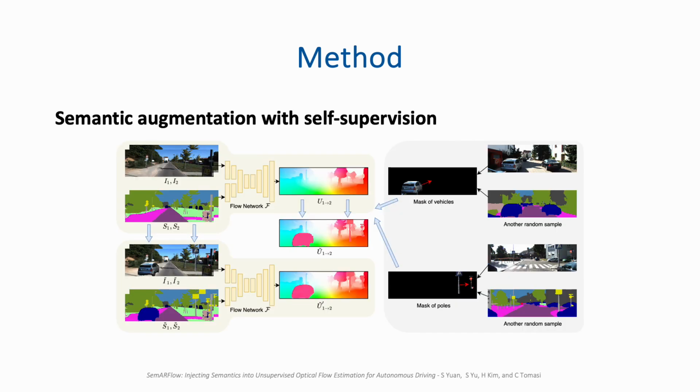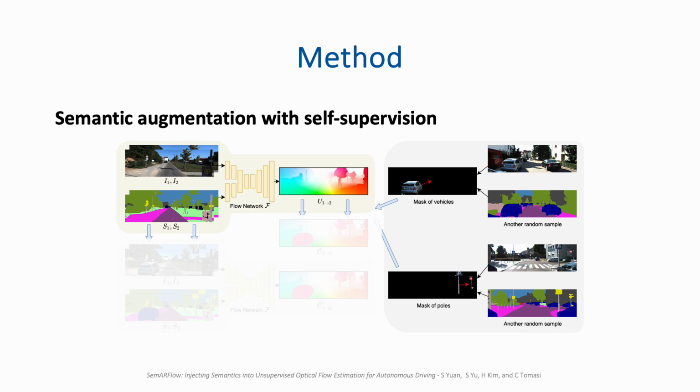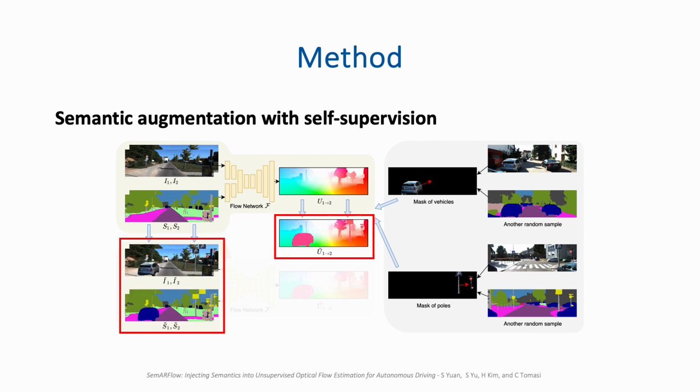To better train our network, we also propose a semantic augmentation module with self-supervision. Specifically, similar to ARFlow, we first estimate flow and compute photometric loss in the first forward pass of the network. Then, we extract vehicles, street signs, and poles from some other random samples. We copy and paste these objects into the current training sample to generate a new augmented sample as well as its pseudolabel.